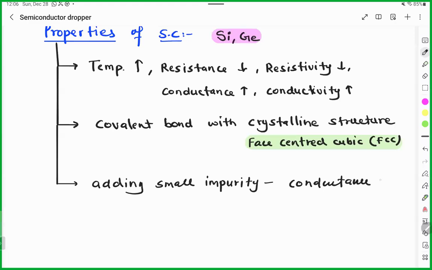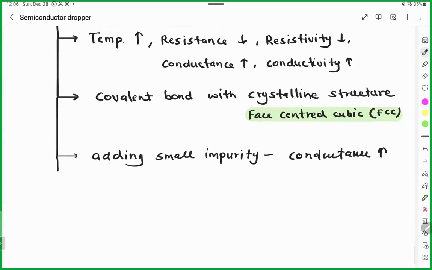It usually increases. Correct. Barinder, what is the group number of pure semiconductor? 13. 14. 13 is the boron family: boron, aluminium, gallium, indium, and thallium. Correct.